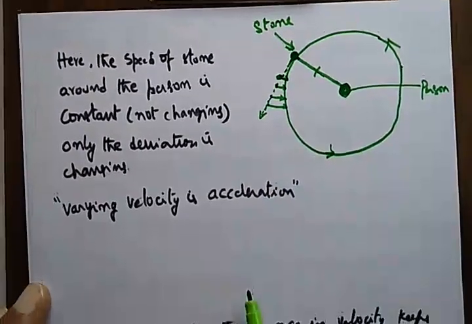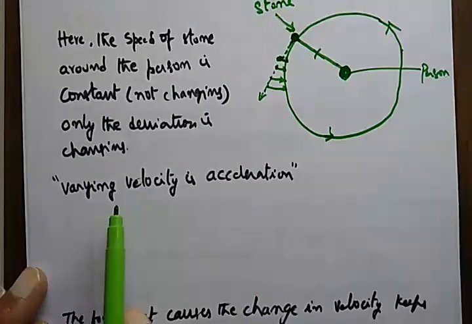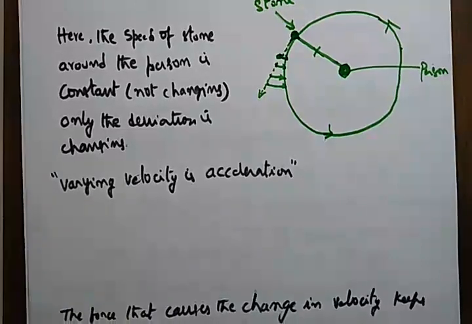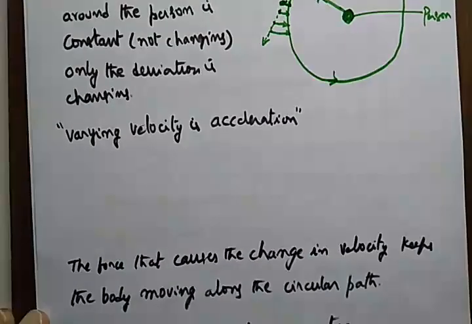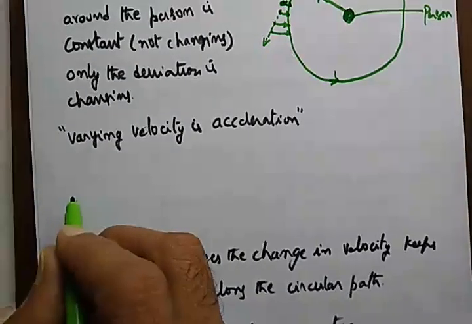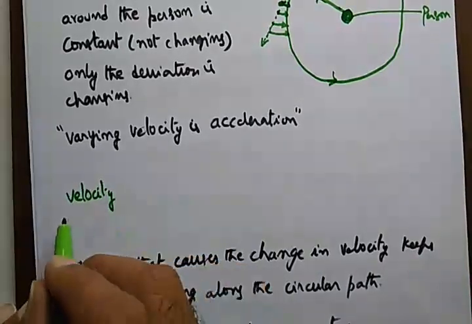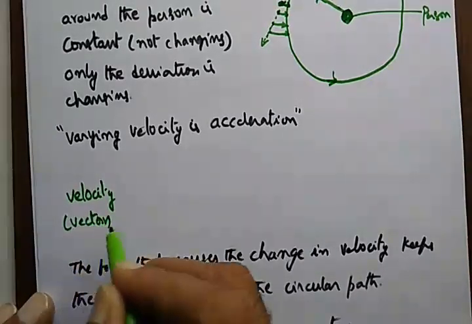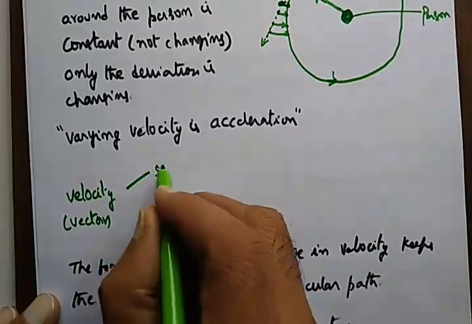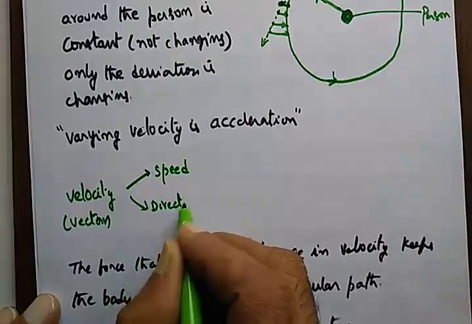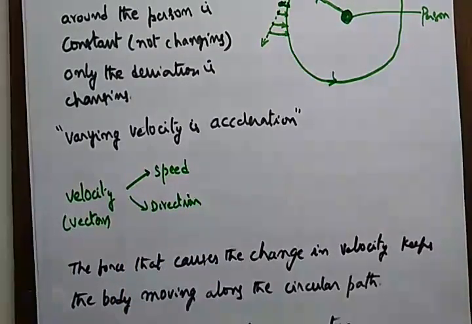Okay. So we understand from this, varying velocity is acceleration. We will try to understand what is varying velocity with acceleration. So I will write here, this you have to understand. Velocity, you know, it is a vector quantity. It has got speed and it has got direction. This is velocity. It has got both.